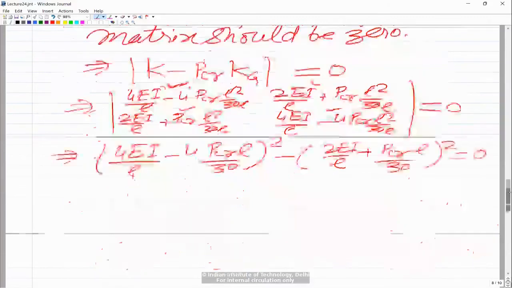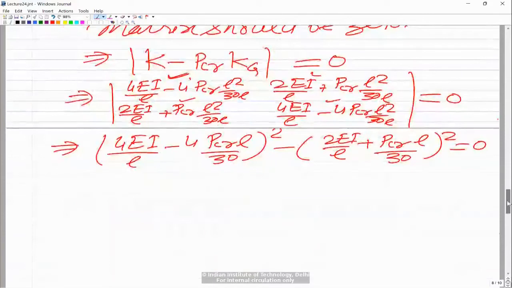And now from this equation we will be able to find out what P critical should be, and that's the condition: P has to be equal to P critical, and only then theta 1 and theta 2 would be non-zero. That means the beam will take a bent configuration, a buckled configuration.